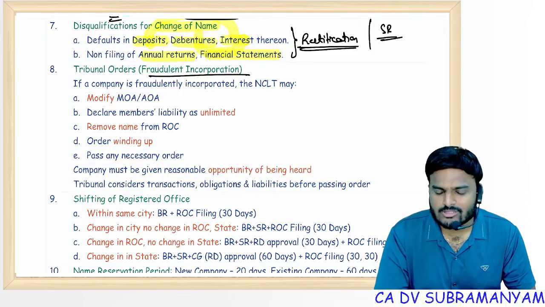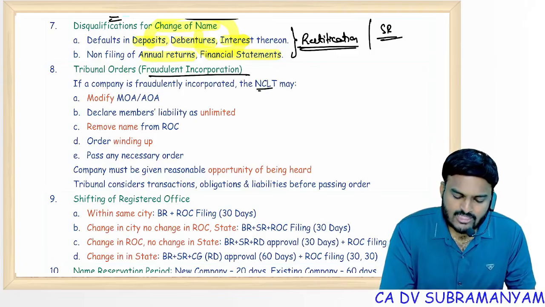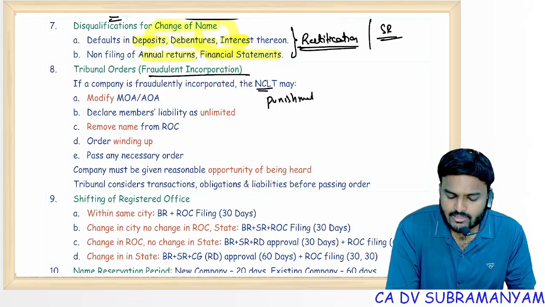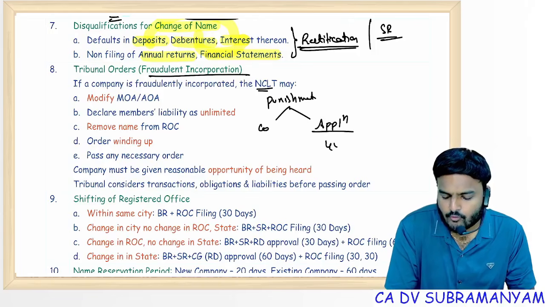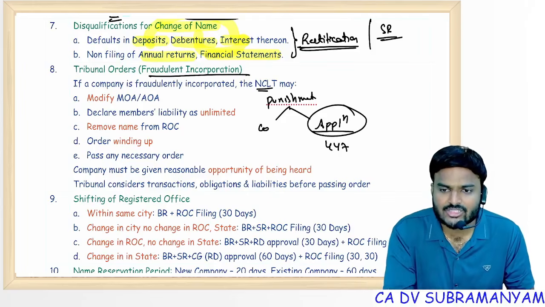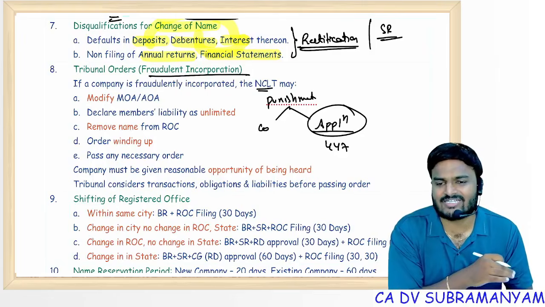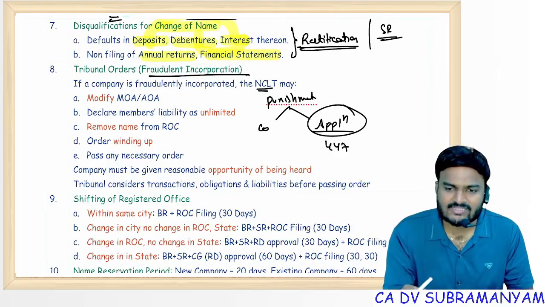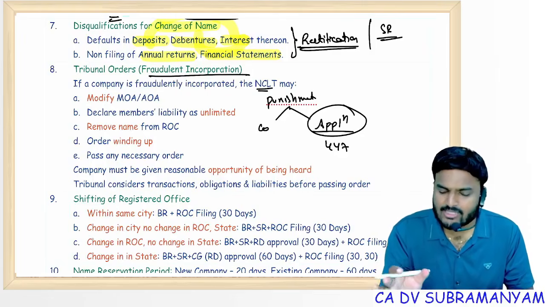Next one. Incorporation of company by submitting false information or suppression of material information. Then what would be the consequences? Punishment, here punishment is to both the company as well as the applicant. The applicant gets punishment under section 447. Not only the applicant, but also the persons whoever submitted the declaration of compliance. So everyone will get punishment under section 447.